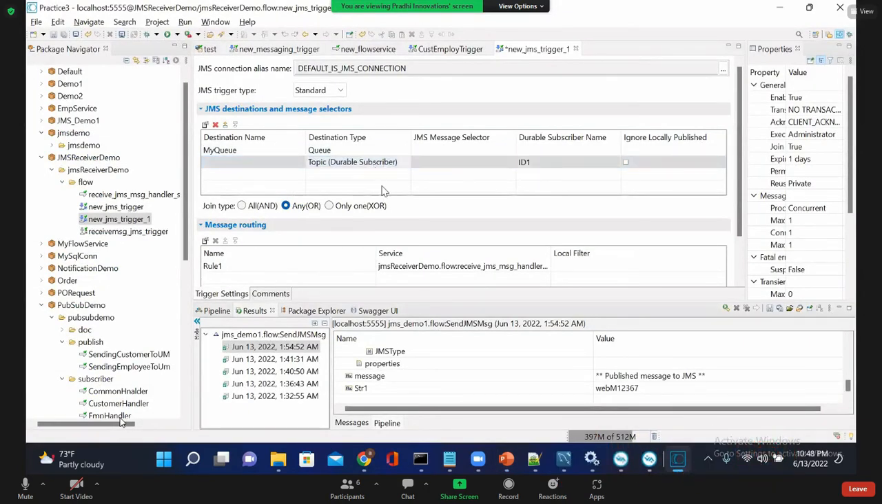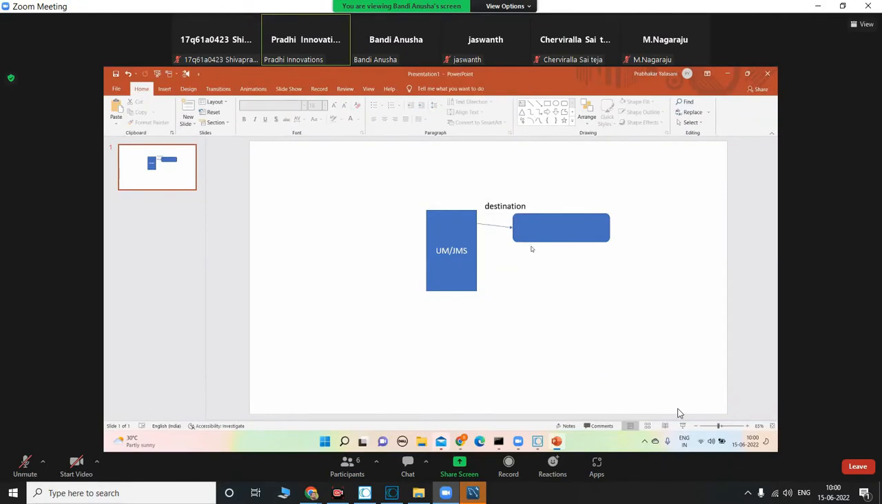So this is a durable topic. Some name should be there. But the receiver is nothing but a trigger, because whenever a message arrives in the JMS server, it triggers our flow. That's why they call it a trigger.